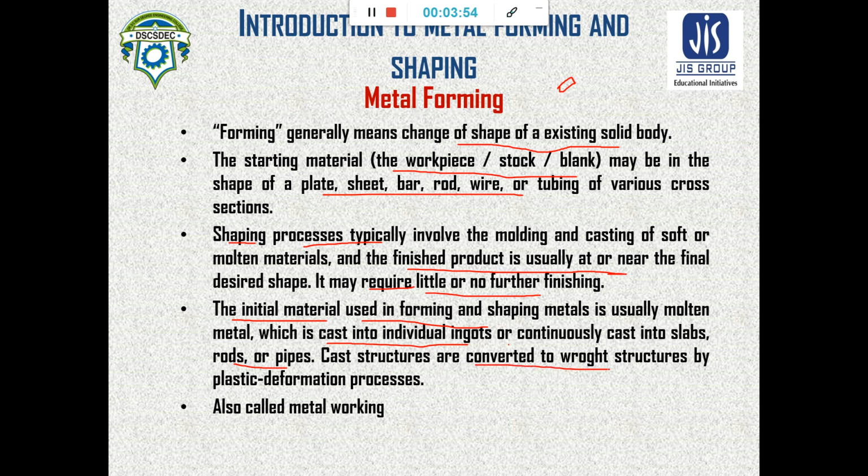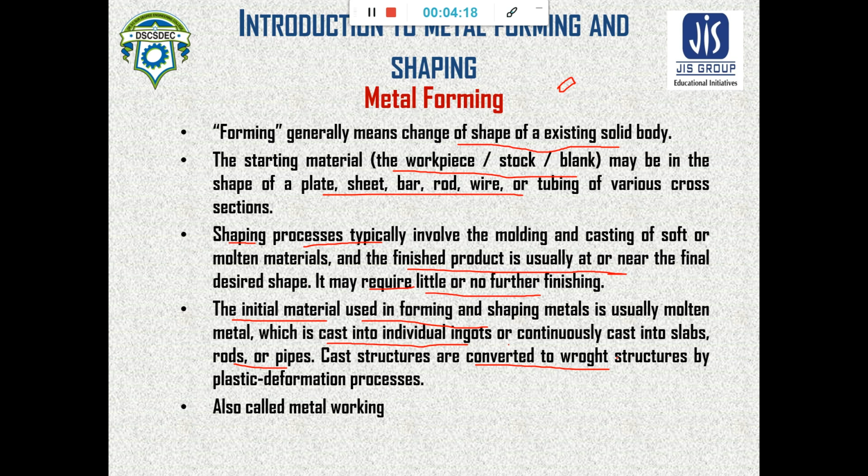In the time of casting, some amount of other alloying element is added with the pure metal, so that properties like ductility and malleability increase.